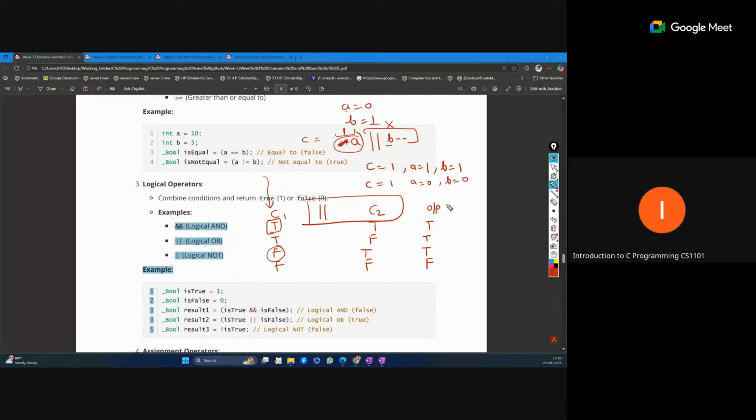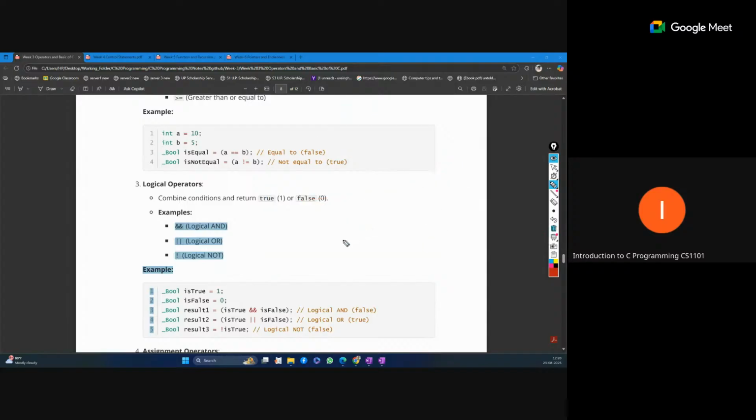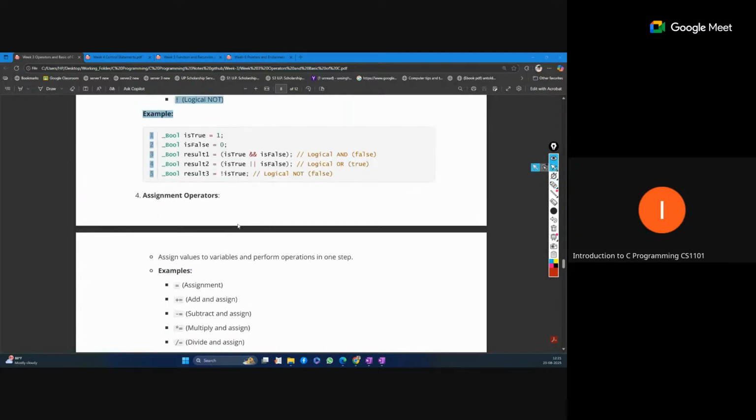This is very common. There are many possible questions on these concepts, on this operator, and on pre-increment and post-increment. So this is the logical or and and. The logical not just changes the condition output. Suppose you have a condition C1: if C1 is returning true, the overall output will become false. If C1 is returning false, the overall output will become true. So these are the logical operators.